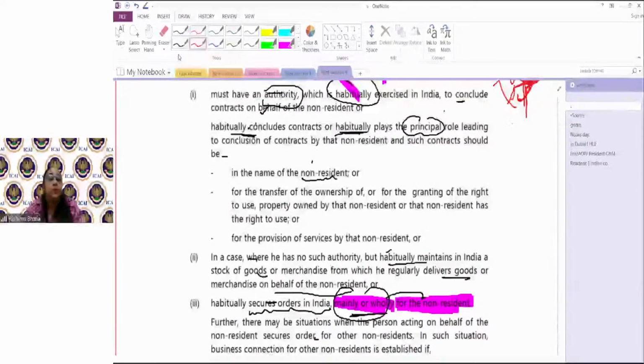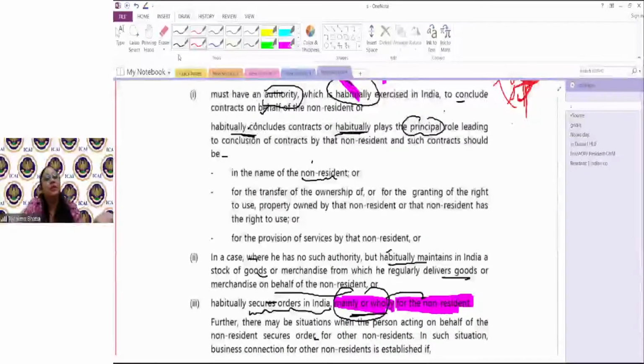Okay, one more thing Rahul has said: that it won't be the income of the business connection, it will be the income of the non-resident. Business connection is just the person who is acting on behalf of the non-resident, right? So income would be of the non-resident. That's why the first thing I told you: think from the perspective of the non-resident to understand section 9, and it will be pretty easy.